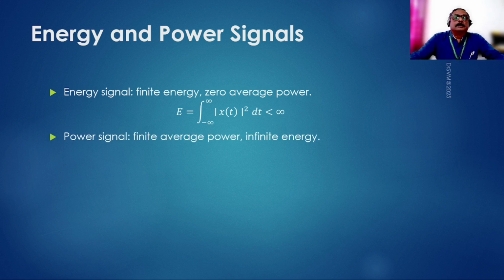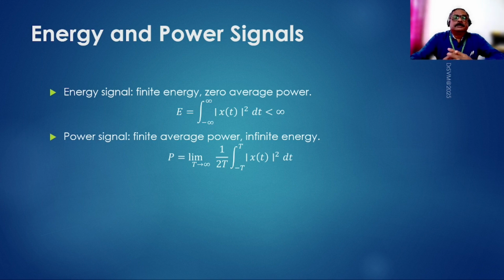And the power signal, on the other hand, has a finite average power but infinite energy. What does that mean? The power is always measured for cyclic or periodic signals where T happens to be the period.